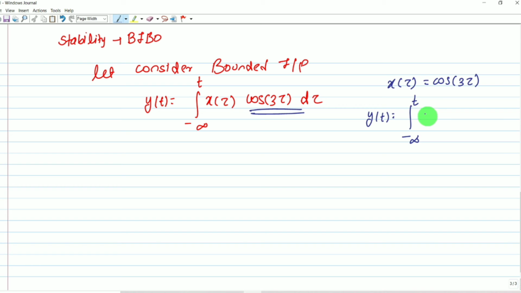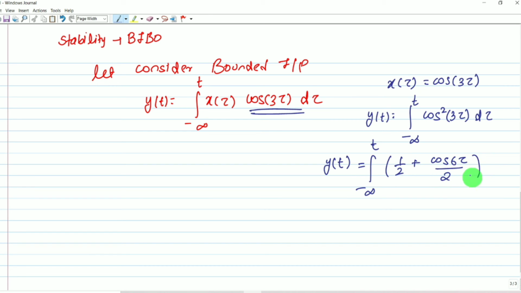We have taken the same limit. We have to square this: cos square 3 tau d tau. In terms of cos, cos square 3 tau can be written as half plus cos of 6 tau divided by 2, d tau. Let me simplify it further. y of t becomes the integral from minus infinity to t of half d tau.